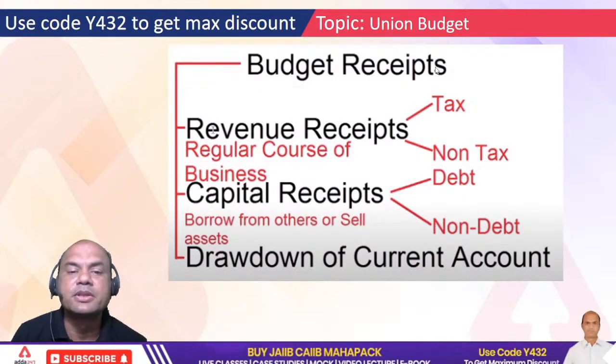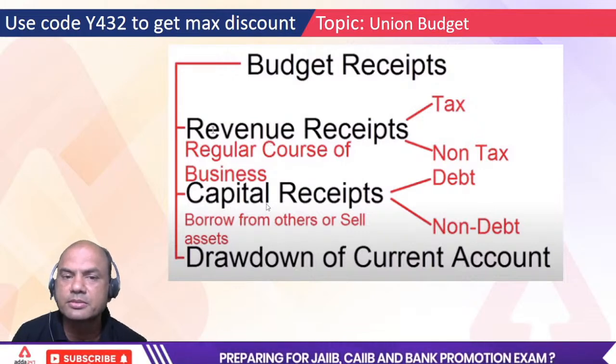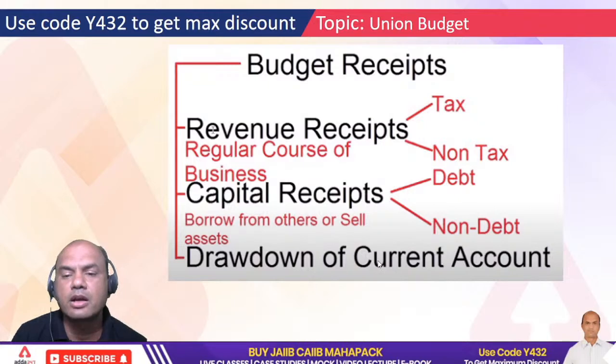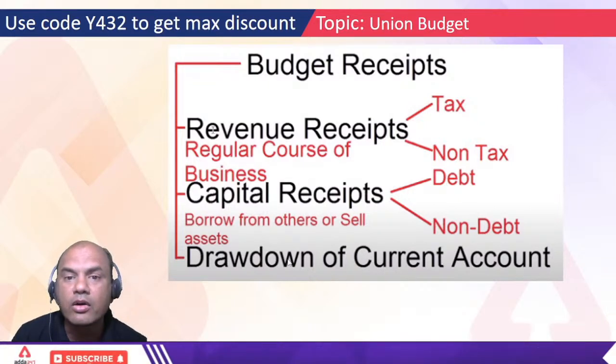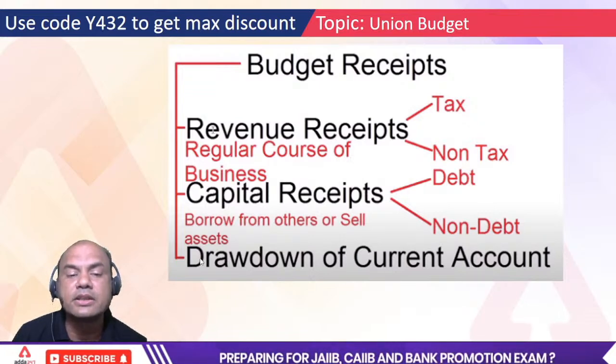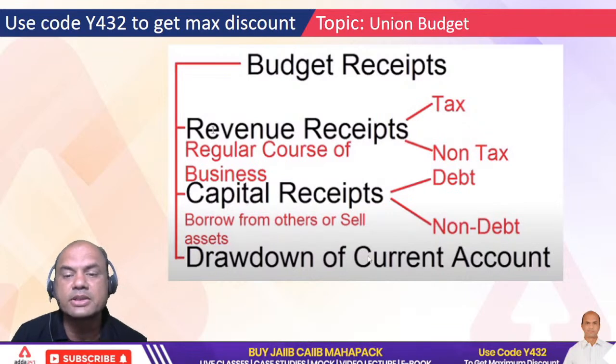So budget receipts. Budget receipts are of two types basically: revenue and capital. Okay, these are the two types of receipt. But what is this third type? Drawdown of current account. Current account with whom? Current account with RBI. So government can take an OD on that current account, but that is limited by the FRBM Act now. Government can't take anything more, it's max 3.5%.